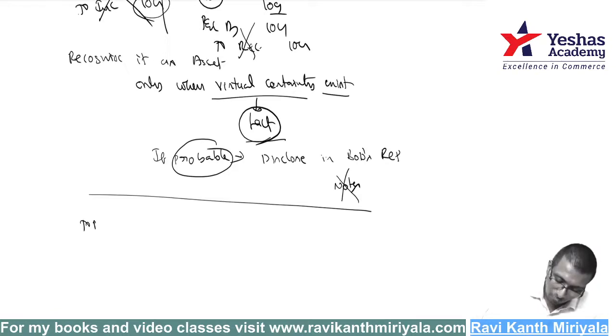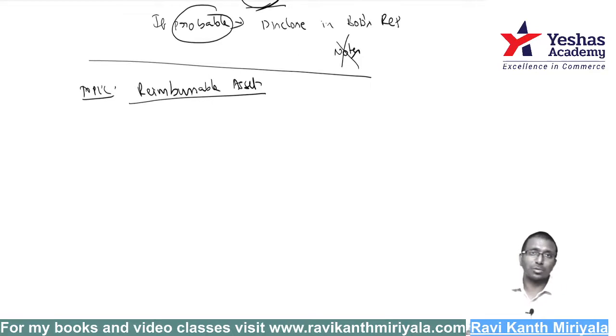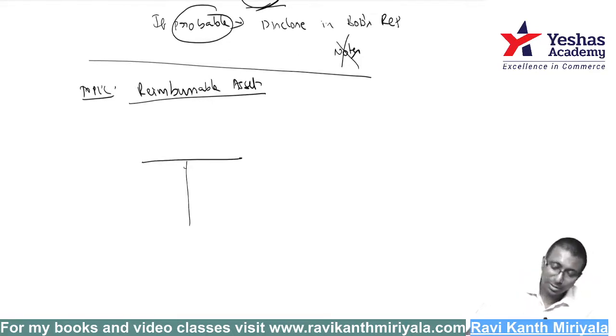Okay. Topic number 4, that is reimbursable asset. This question, they asked 2 times. Reimbursement of asset. Very simple. Take an example: I spent money on behalf of somebody. On behalf of someone.